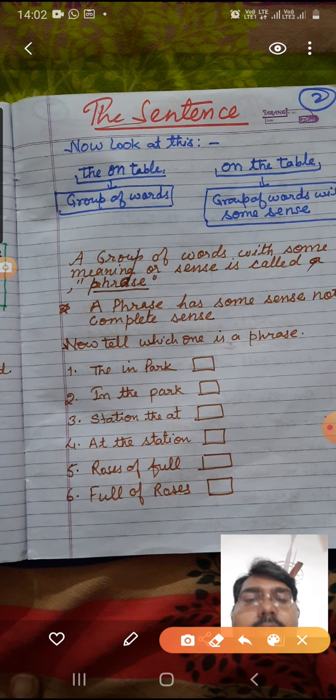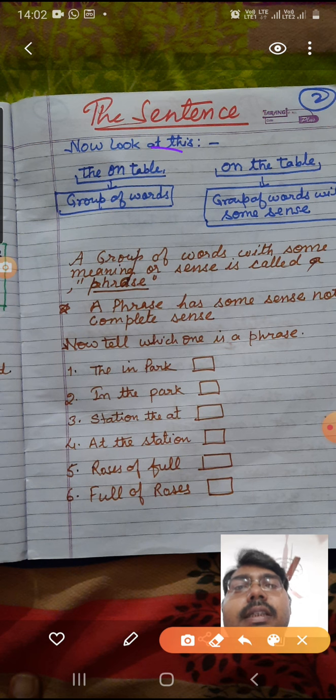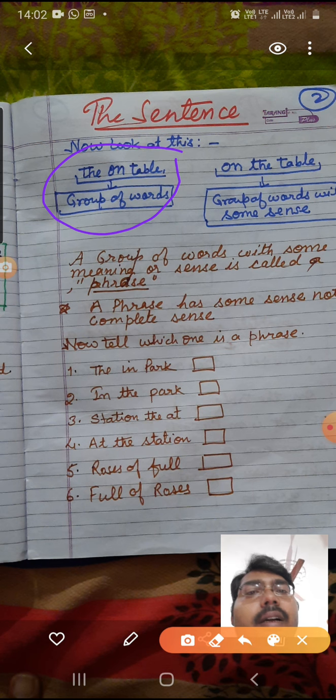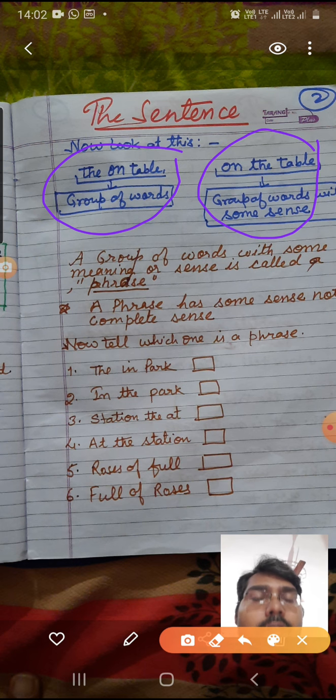Here you can see that the is a word, on is a word, table is a word. So all these combined are a group of words. In the same way, I have written on the table. On is a word, the is a word, table is a word. So on the table is also a group of words.